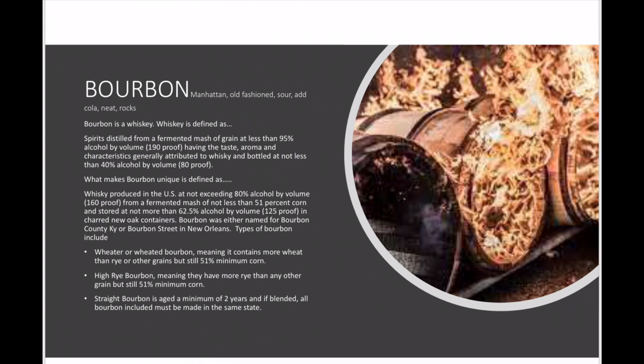Types of bourbon include wheater or wheated bourbon, meaning it contains more wheat than rye or other grains, but is still 51% minimum corn. High rye bourbon, meaning that they have more rye than any other grain, but still 51% minimum corn. And then straight bourbon is aged a minimum of 2 years, and if blended, all the bourbon included must be made in the same state.